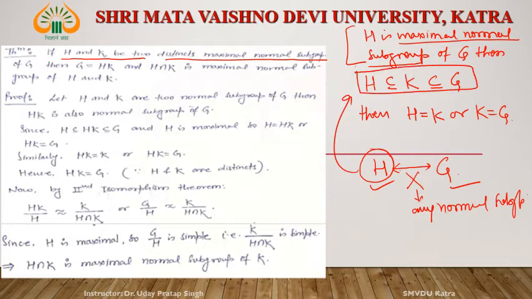H is maximal, then what happened? If K is any subgroup which contains H and K is a subset of G, then either H is equal to K or K is equal to G. In this case H is a maximal normal subgroup, right? Roughly we can say that between H and G there does not exist any normal subgroup, right?